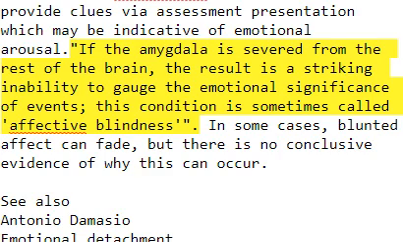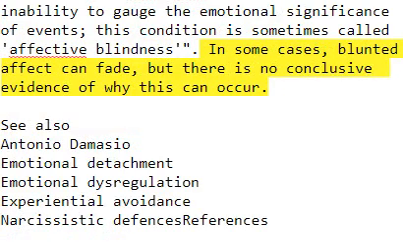If the amygdala is severed from the rest of the brain, the result is a striking inability to gauge the emotional significance of events. This condition is sometimes called affective blindness. In some cases, blunted affect can fade, but there is no conclusive evidence of why this can occur.